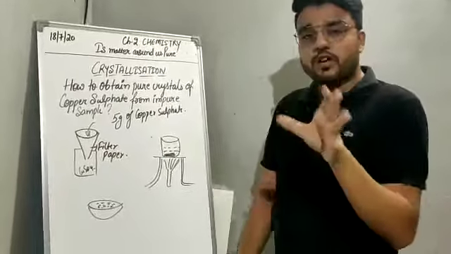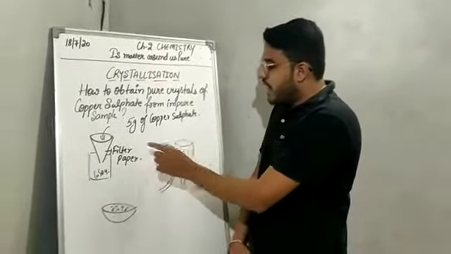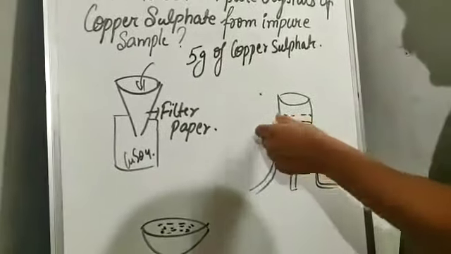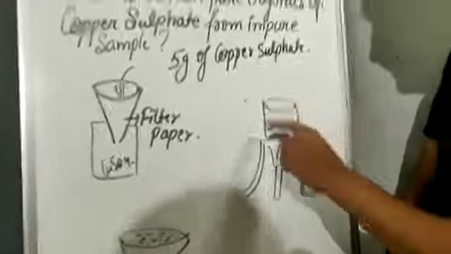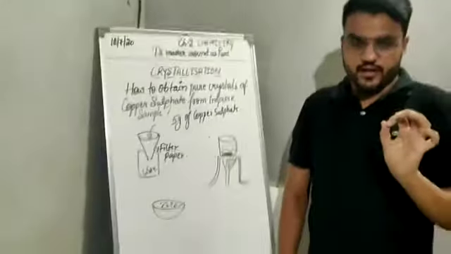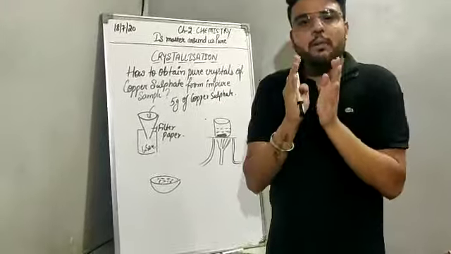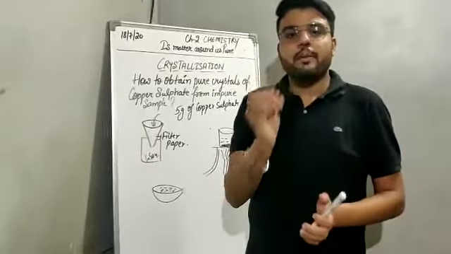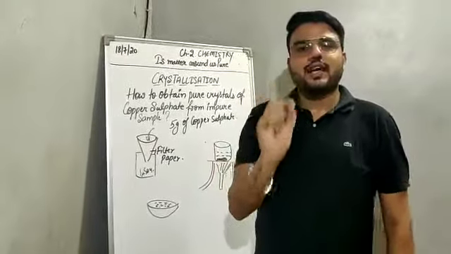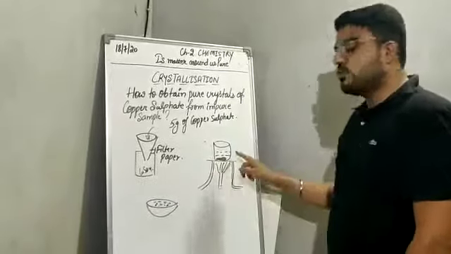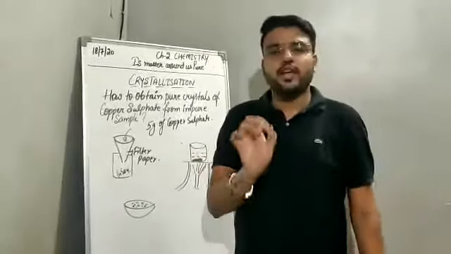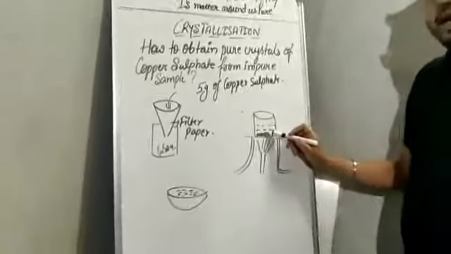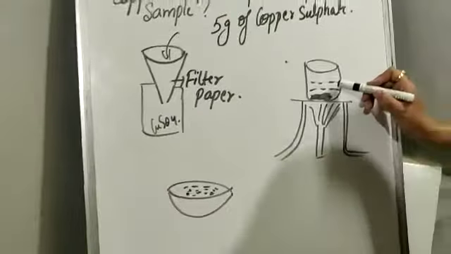Now what we have to do, we have to add this copper sulfate in the beaker with water. We will take minimum amount of water, means we will not take very much quantity of water, so that a saturated solution of copper sulfate and water is formed. So in this beaker you can see we have taken water and copper sulfate. This is a saturated solution.